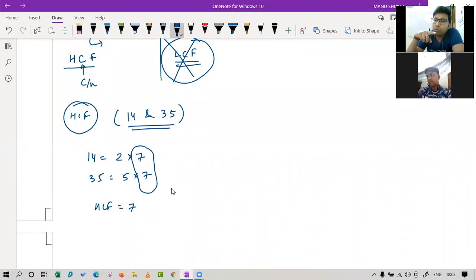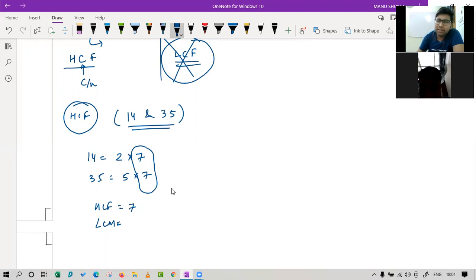The best part of doing prime factorization is you can find HCF and LCM easily in the same question. Can you tell me what is the LCM of these two? 70.